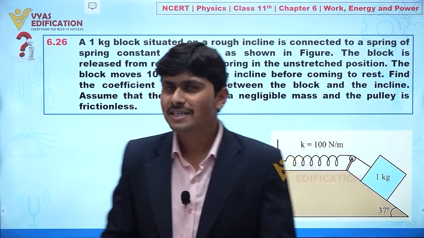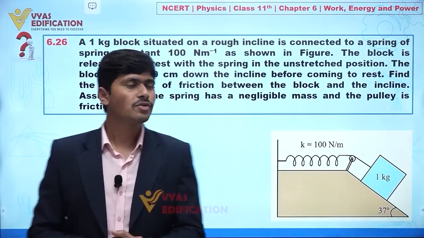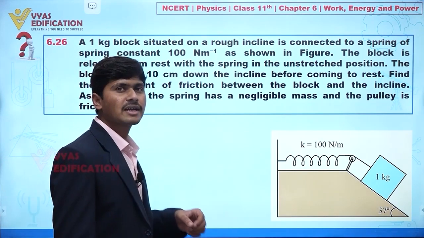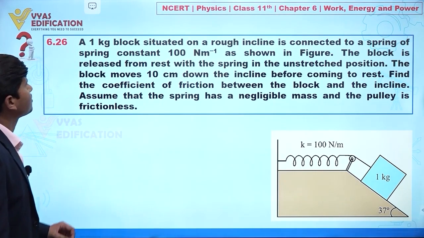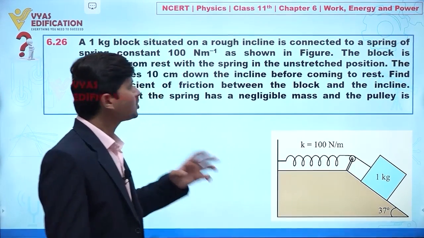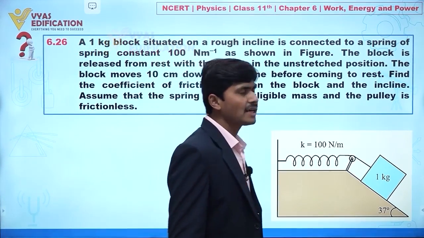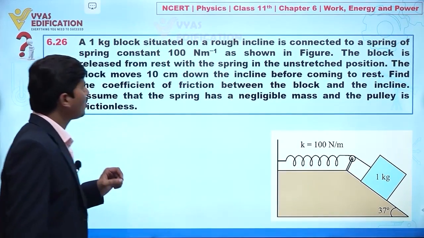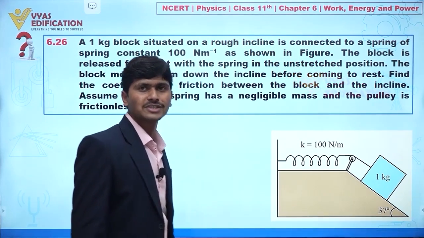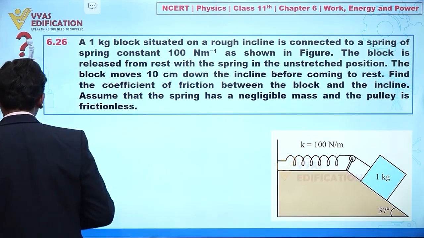Now we are going to discuss question number 6.26, and in this question it is given to you a 1 kilogram block situated on a rough incline is connected to a spring of constant 100 Newton per meter as shown in the figure. The block is released from rest with the spring in unstretched position, and the block moves 10 cm down the inclined plane before coming to rest. Clear? So now let us try to understand this situation.